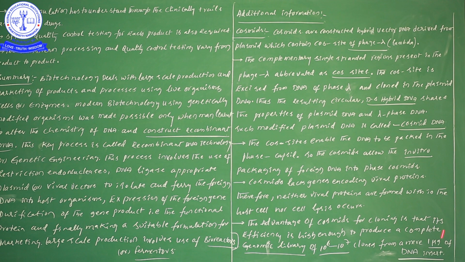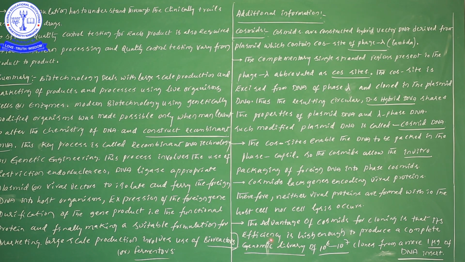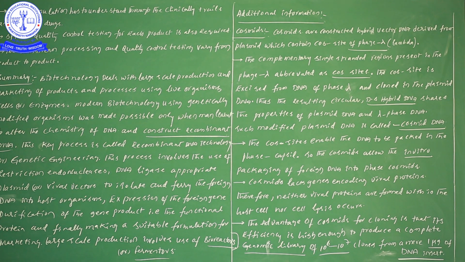We are using just 1 microgram of DNA insertion for the construction of cosmids, but because of the high efficiency, we can get a larger genomic library. The number is 10 to the power of 6 to 10 to the power of 7 clones. In additional information, what information have I given now?